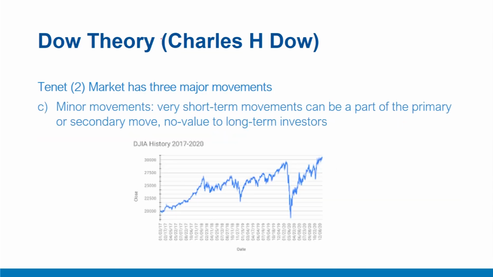Finally, we have the minor movements. These minor movements last from a week up to as long as 6 weeks. They are important only in that they form part of primary or secondary moves. They have no forecasting value for long-term investors. This is especially important since short-term movements can be manipulated to some extent. Unlike the secondary or primary trends, these are extremely fluctuating, like this. So these are extremely fluctuating and have no long-term value.